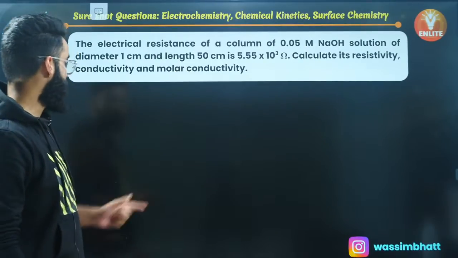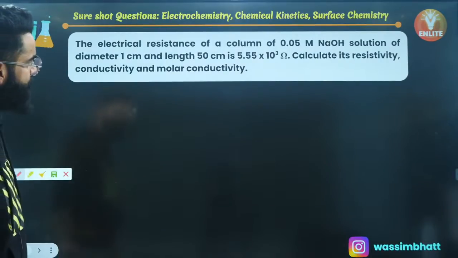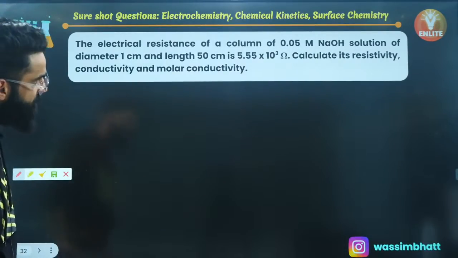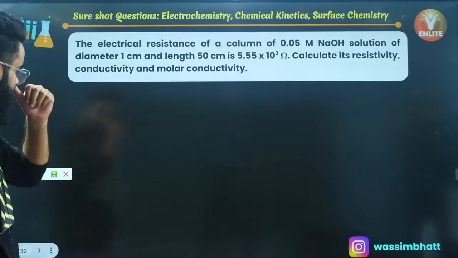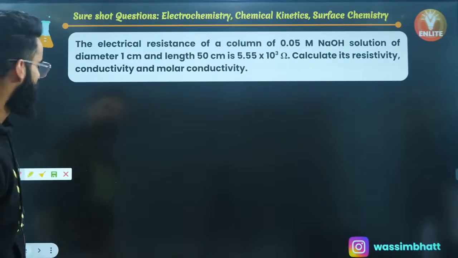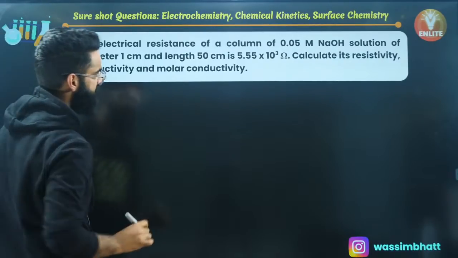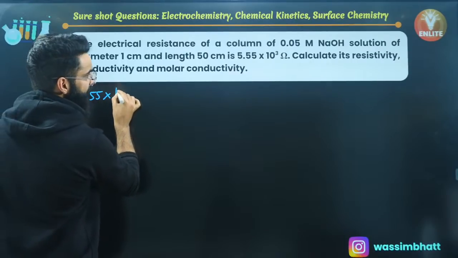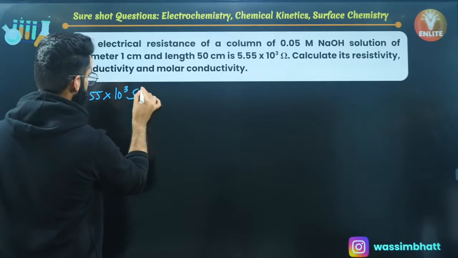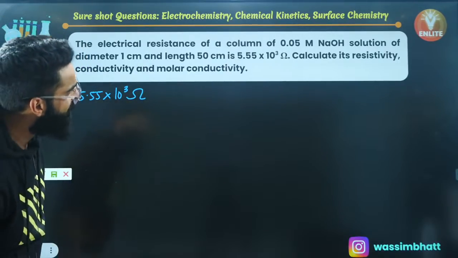One more similar sort of question, my dear people. The electrical resistance of a column of 0.05 molar NaOH solution of diameter 1 centimeter and length 50 centimeters is 5.5. See, the resistance of the solution is given to us as 5.5 into 10 raised to the power of 3 ohm. This is something which is given to us as per the question. Calculate the resistivity.